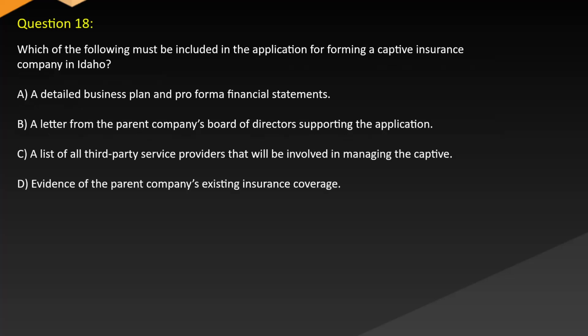Question 18. Which of the following must be included in the application for forming a captive insurance company in Idaho? A. A detailed business plan and pro forma financial statements. B. A letter from the parent company's board of directors supporting the application. C. A list of all third-party service providers that will be involved in managing the captive. D. Evidence of the parent company's existing insurance coverage.